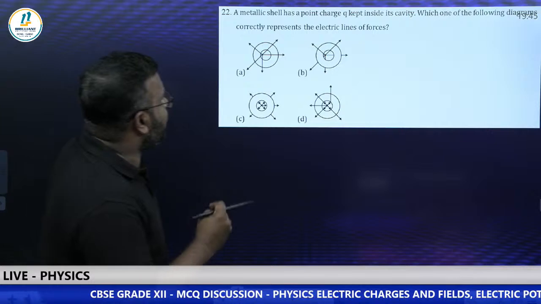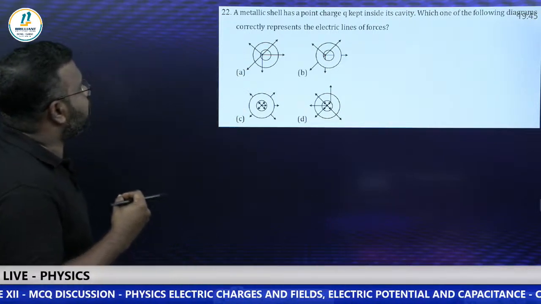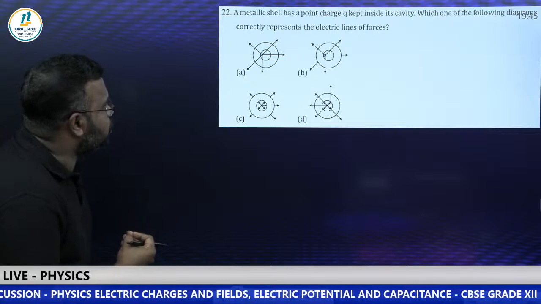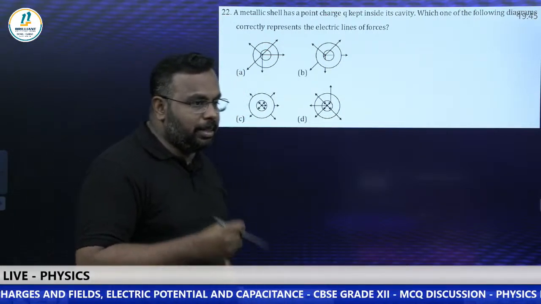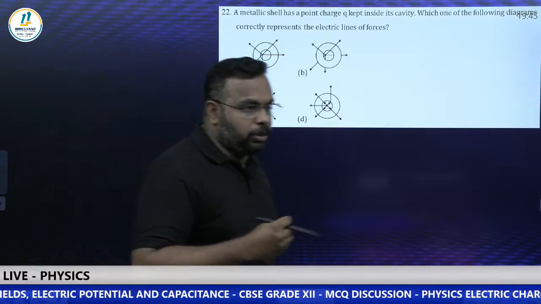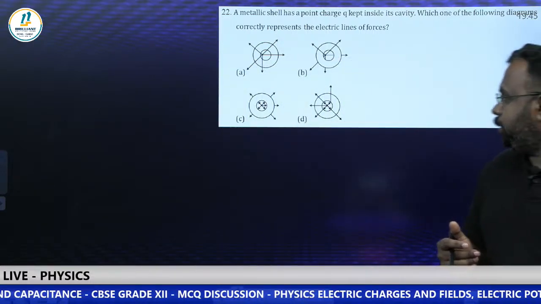A metallic shell has a point charge Q kept inside its cavity. Which one of the following diagrams correctly represents the electric lines of force? I am expecting your comment. I am not going to explain this. Please comment. Which is the right answer? Which is the correct diagram for this question? A, B, C or D?